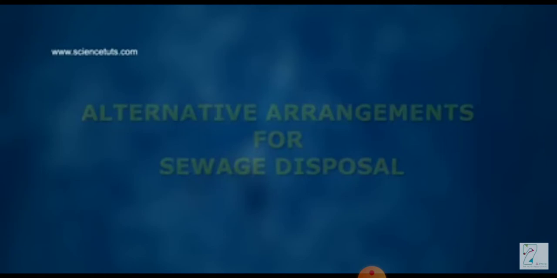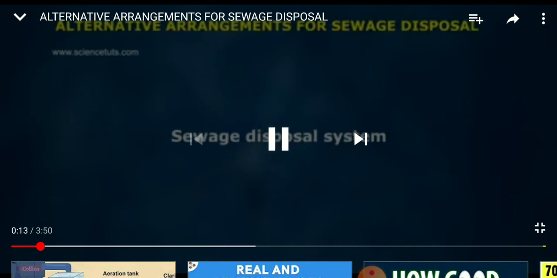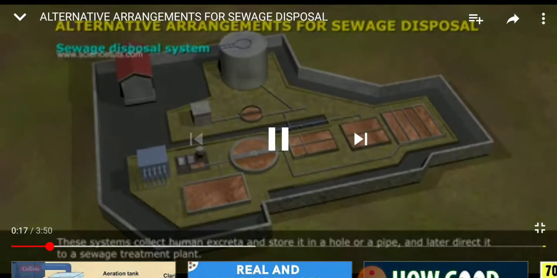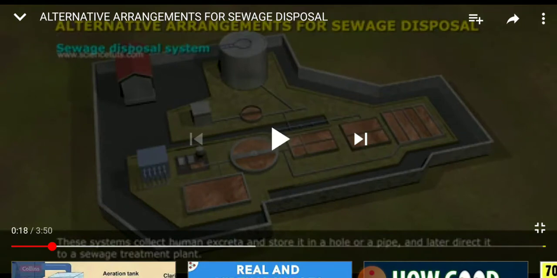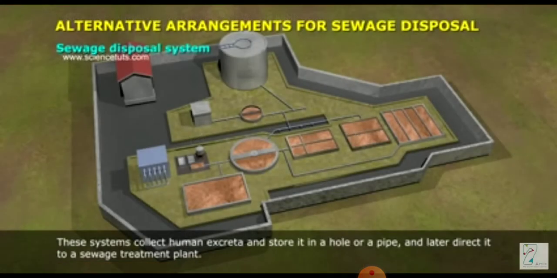Today we are doing the next topic of chapter 18, Wastewater Story, that is alternative methods of sewage disposal. So now you can see in this animation, first of all we are discussing the sewage disposal system. This system collects the human excreta and stores it in a hole or a pipe and later directs it to a sewage treatment plant. You can see in this animation.